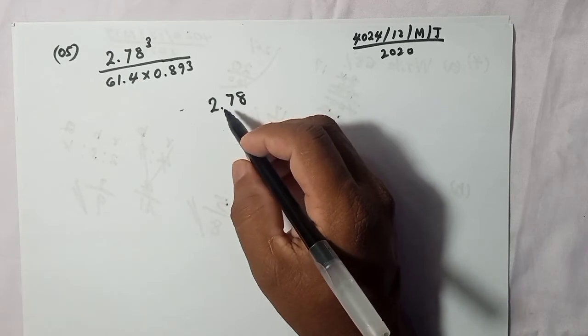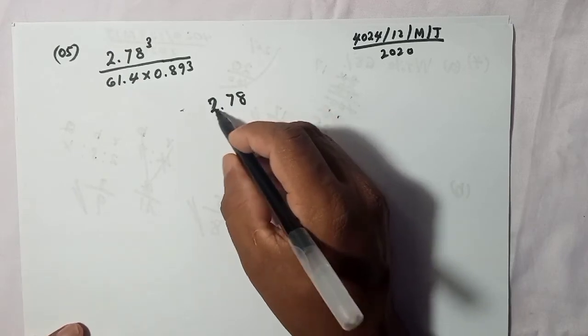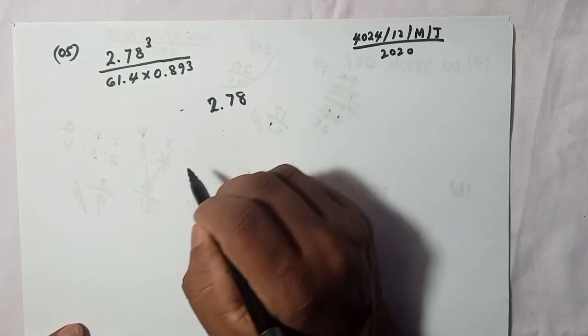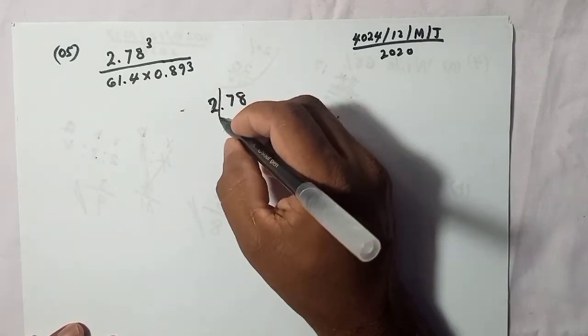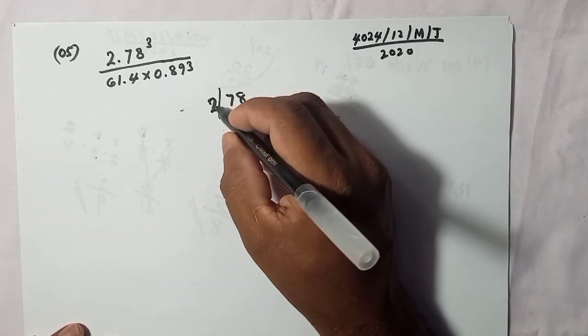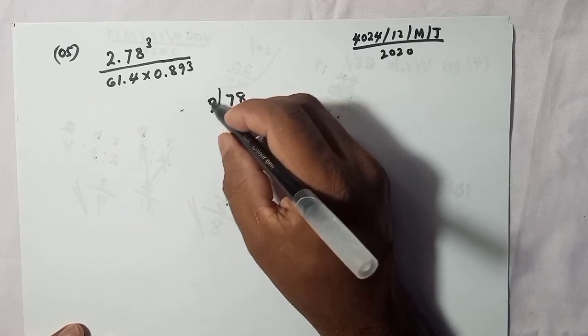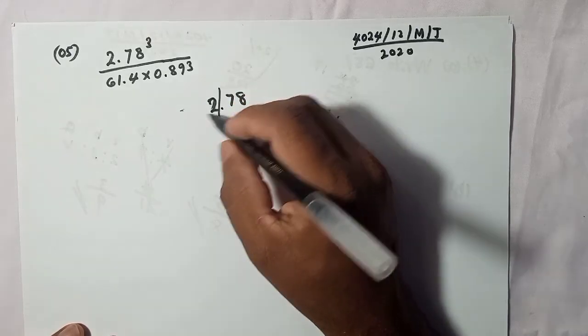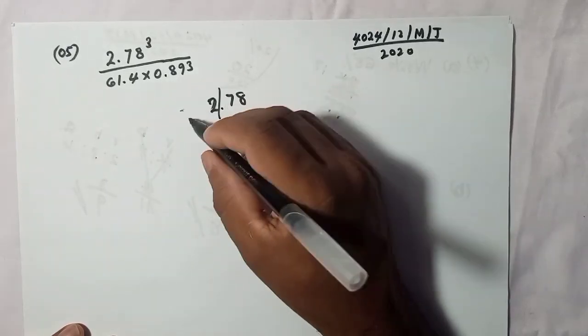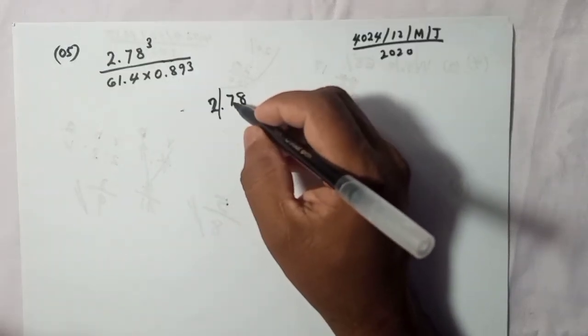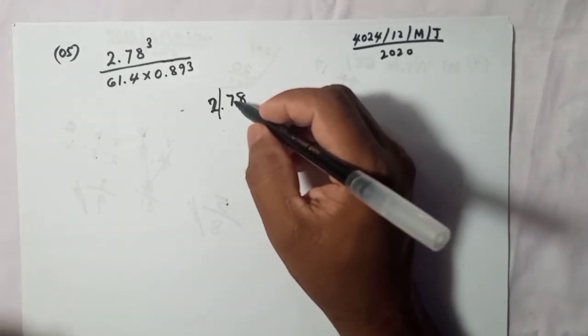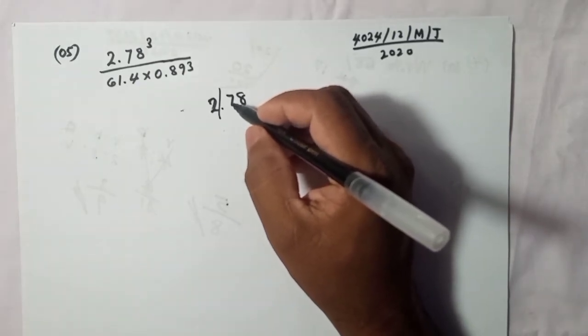Here 2 is the first number we meet, so that's the first significant figure. After that we need to check the next number.